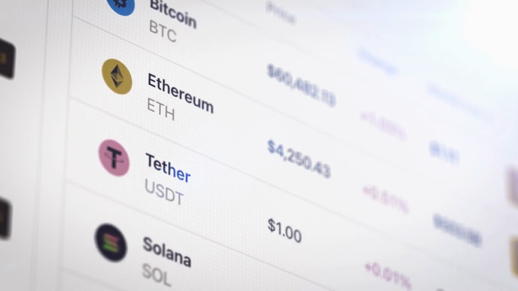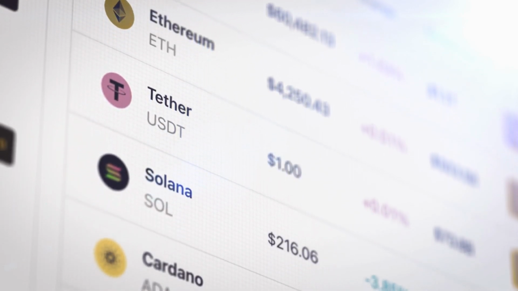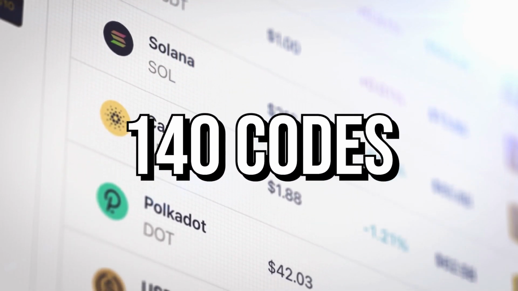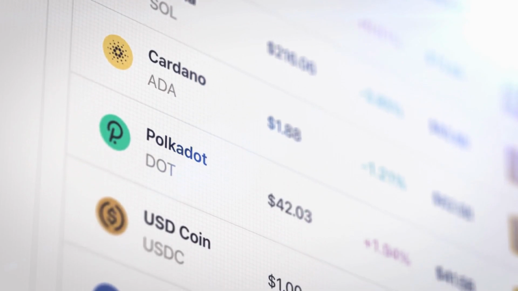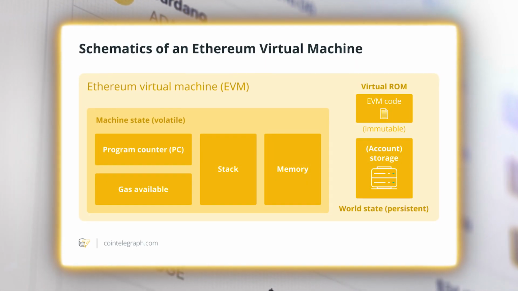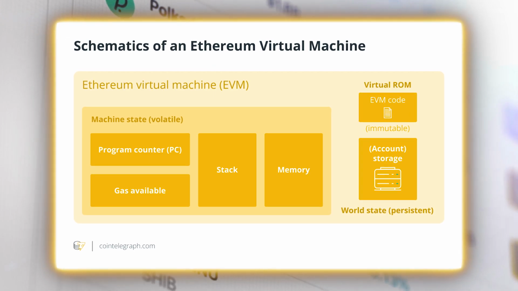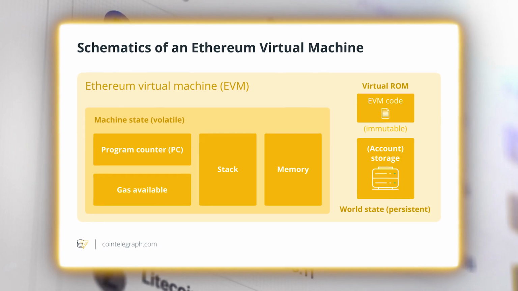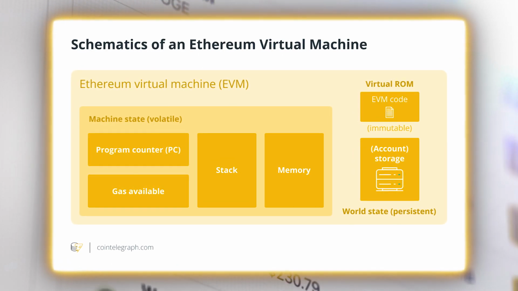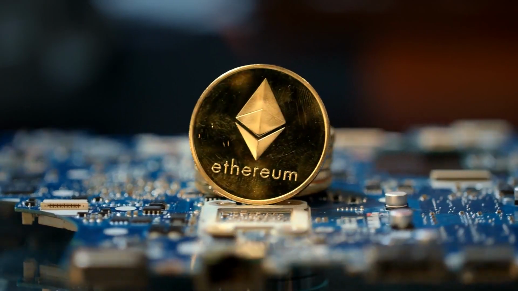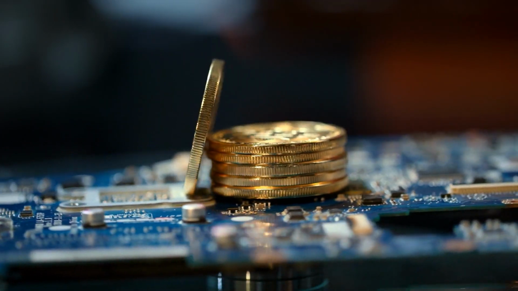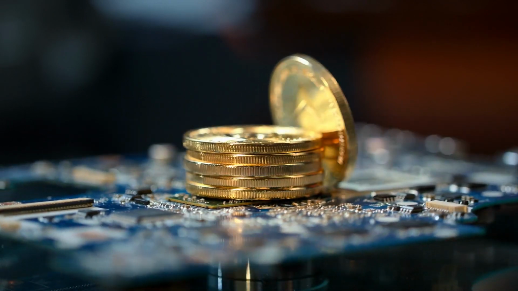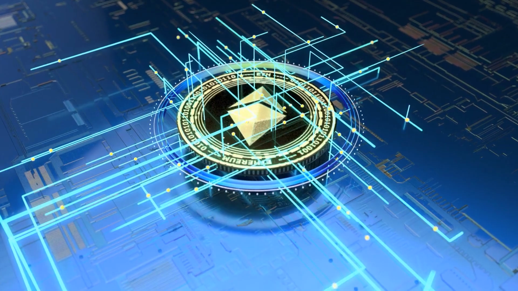The EVM implements various blockchain-specific stack operations in addition to executing written smart contract programs in the form of a set of 140 standard operation codes. As a result, the EVM has two states, a machine state that is naturally unstable throughout the execution of every transaction and a world state, or a global state that holds data on the many accounts kept on the Ethereum blockchain. The EVM code, which regulates all operations and has undergone several changes since the debut of the Ethereum network in 2015, is what controls the various EVM implementations that are now in use.